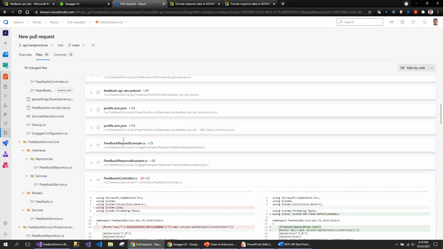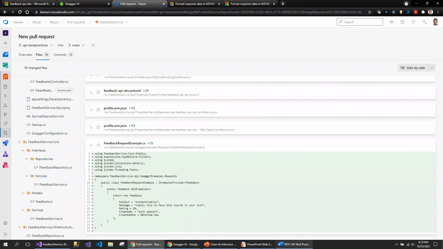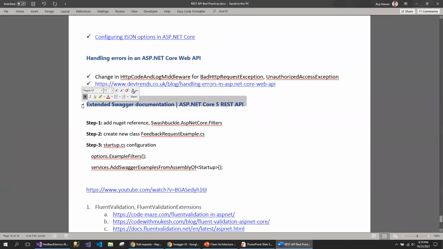as part of the deployment, so you can ignore that. So these are the profile files when you are deploying the source code from your Visual Studio to the Azure. These will be added in your project. And I've also added another feature called extending Swagger documentation.